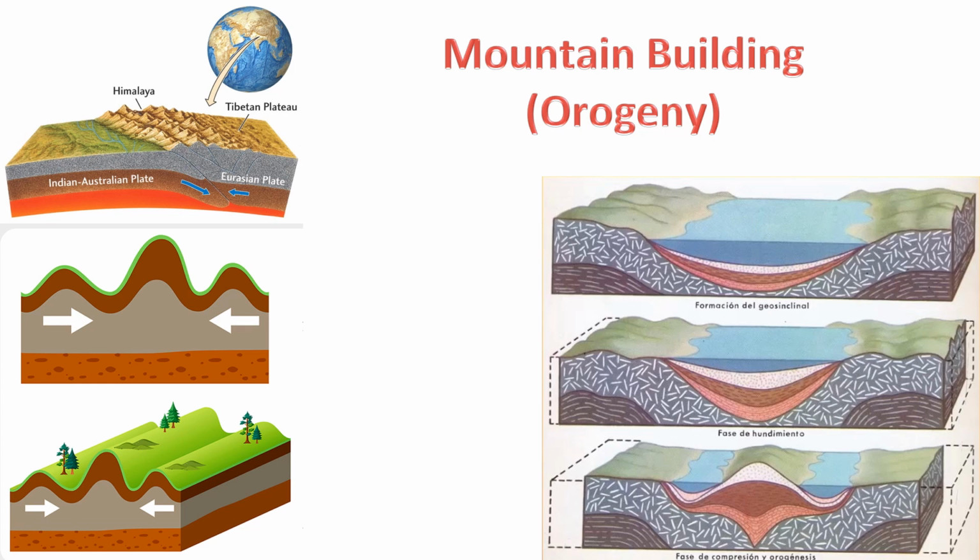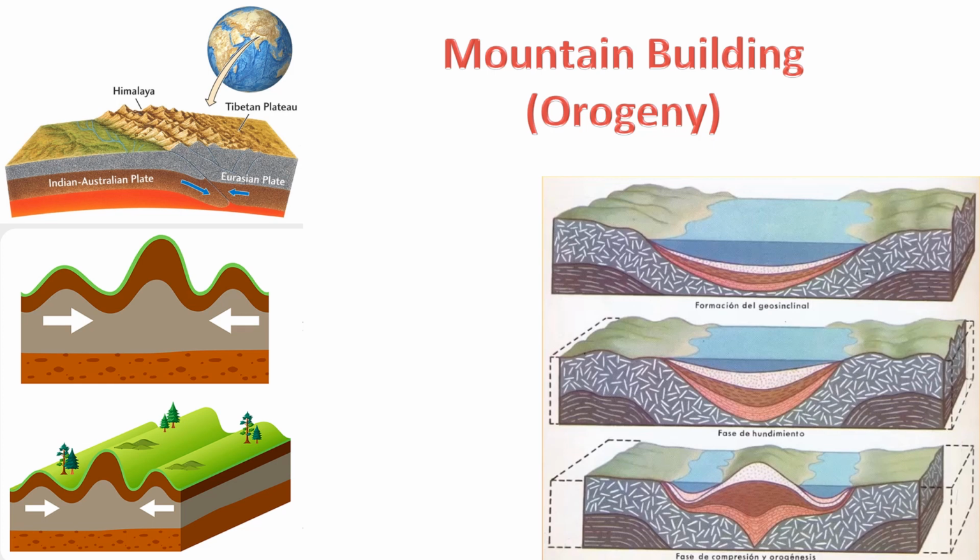5. Isostatic rebound. Isostatic rebound occurs when the Earth's crust adjusts to changes in surface loads. For example, the melting of large ice sheets during glacial periods removes a significant weight from the crust. As a result, the crust gradually rebounds or uplifts to reach a new equilibrium, influencing the formation of certain mountainous regions.